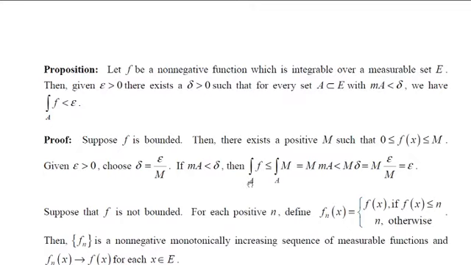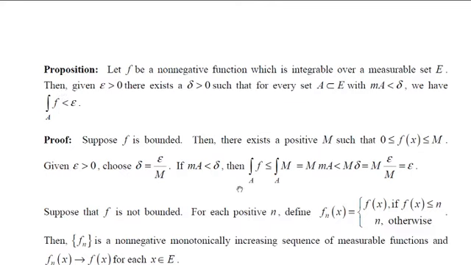the integral of f over A is less than or equal to, because f is less than or equal to m, the integral of m over A. Because m is a constant, I can take it out. Then this is m times the integral of 1 over A, and the integral of 1 over A is the measure of A. So m times measure of A, but measure of A is less than delta, so m times delta, but delta is epsilon by m. If you substitute it, the m's cancel. So this is epsilon. Therefore, the integral of f over A is less than epsilon. So in the first case, when f is bounded, we have proved the result.